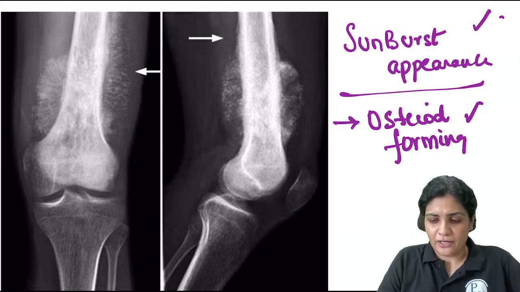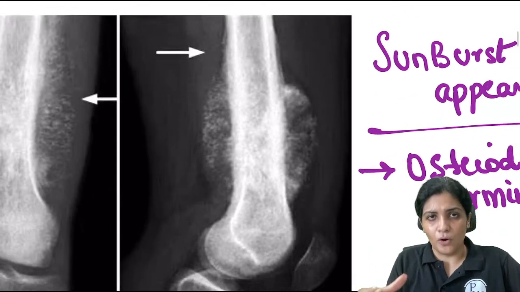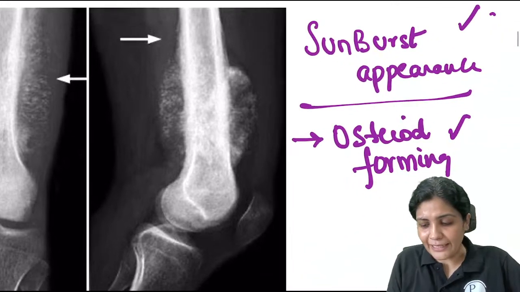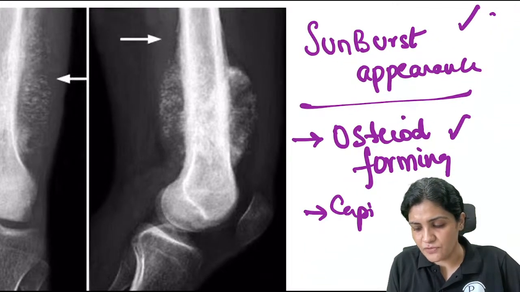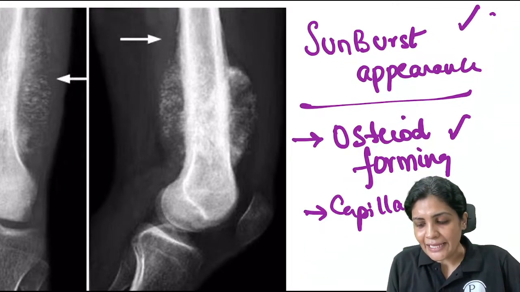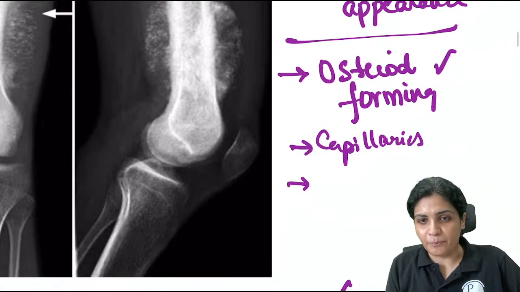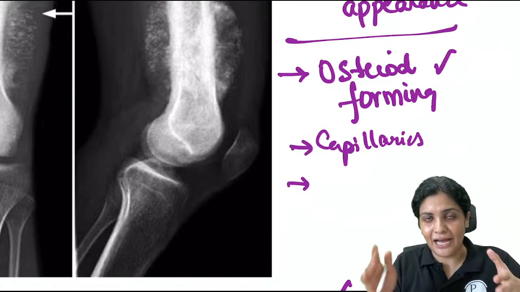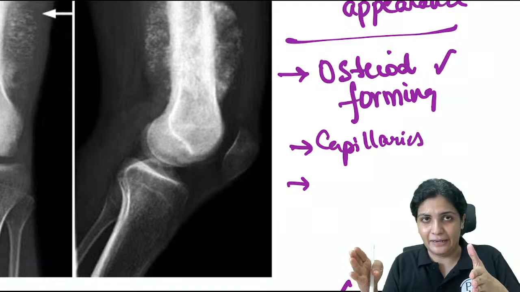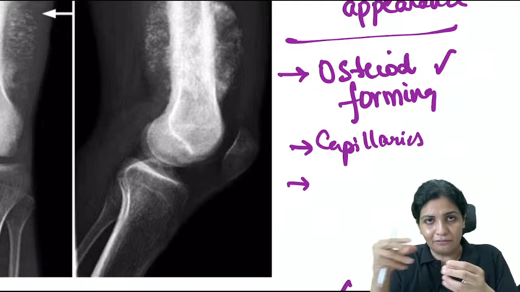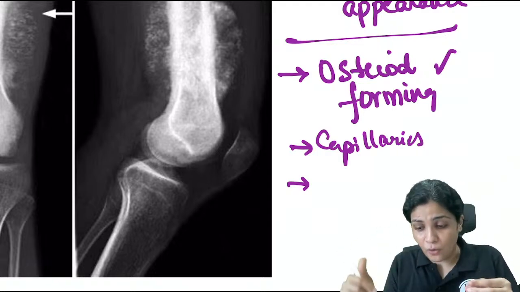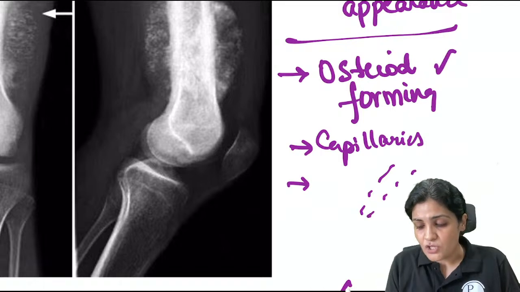So this osteoid, what is osteoid? Nothing but your bone. So bone is formed along the capillaries, small capillaries. Or if you see, there are some important structures which connect the Haversian with the Volkmann canals. Whenever there is calcification formed along those structures also, this appears as the sunburst appearance.